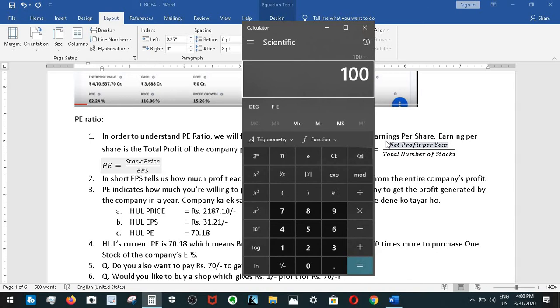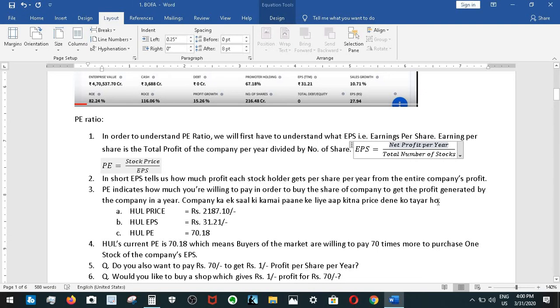And let's say there are more than 10 stocks, like 56 stocks, so you'll get 1.78 rupees per stock if you have only one stock, right? So PE indicates how much you are willing to pay in order to buy a share of the company to get the profit generated by the company in a year.